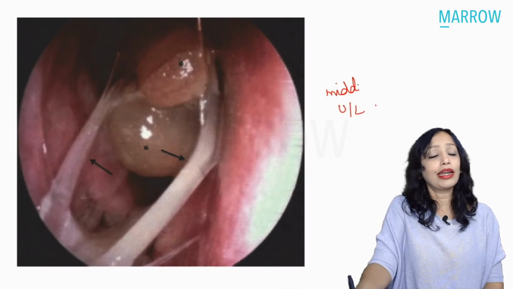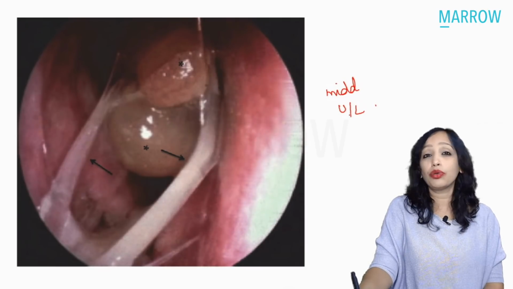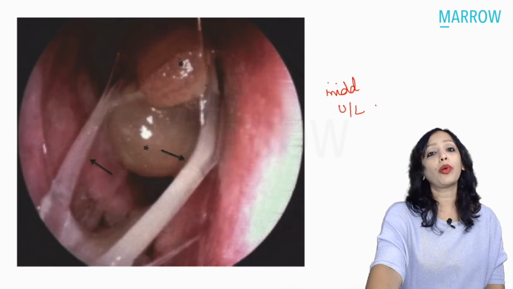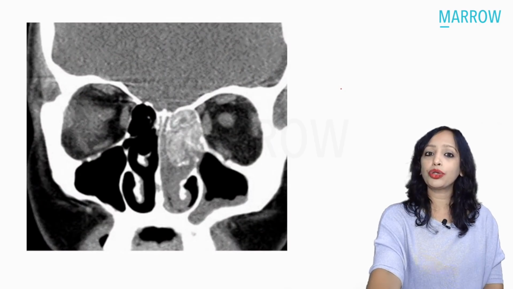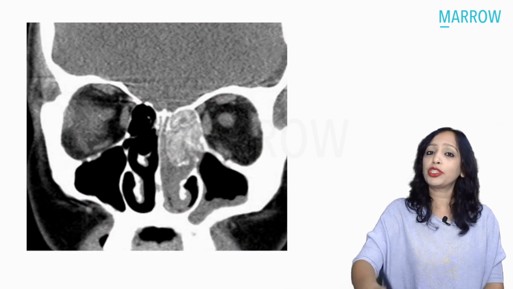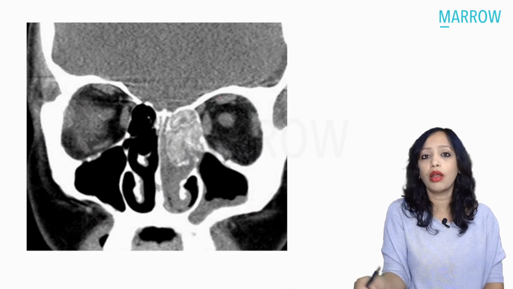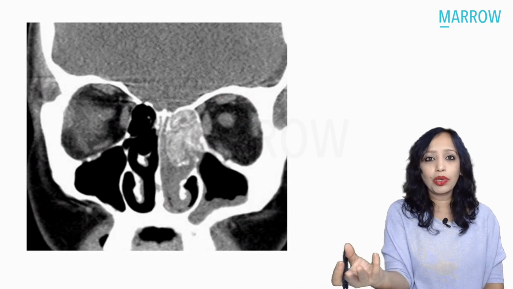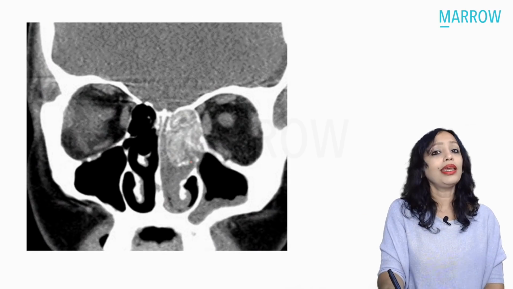So a question may state a 40-year-old or 35-year-old female presents with unilateral nasal obstruction, mucinous secretions, nasal polyps. What is the most probable diagnosis, or what will her CT show? This is the typical sign known as the double density sign. Recently only the CT picture was given and it was asked what sign is being shown here, and the choices were onion peel appearance and ground glass appearance. What we are seeing here is the double density sign.